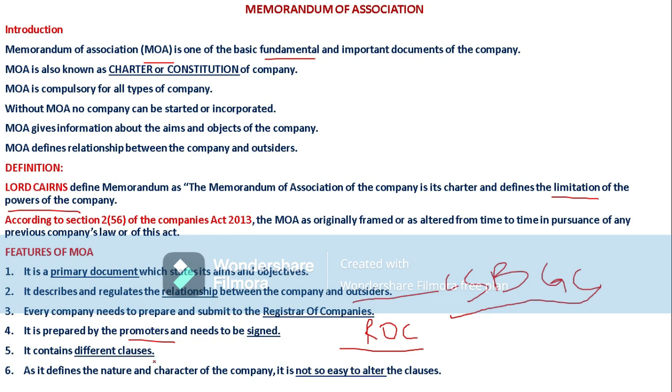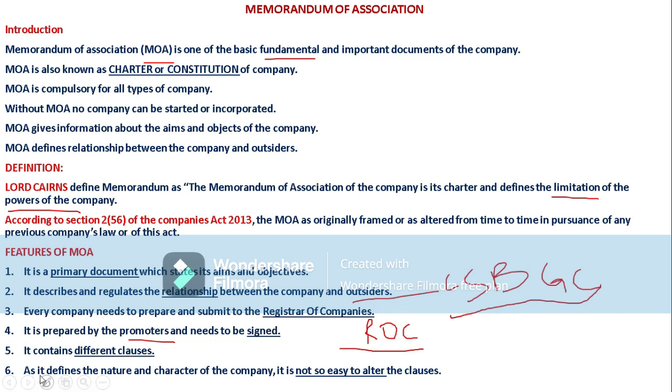So whenever the company is going for registration, it should follow these clauses, as I said before, like six clauses: name clause, object clause, capital clause. All these clauses should be followed according to the company's law. Okay, so this is another important feature.